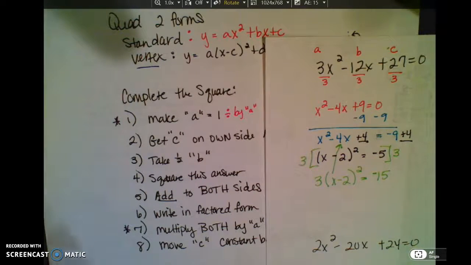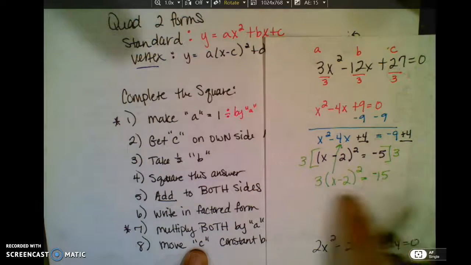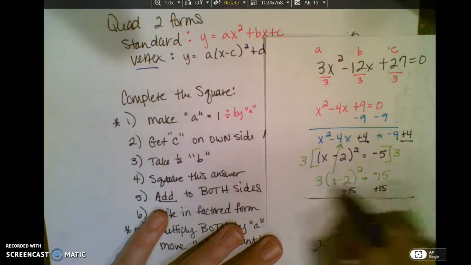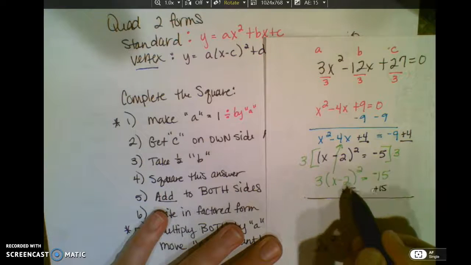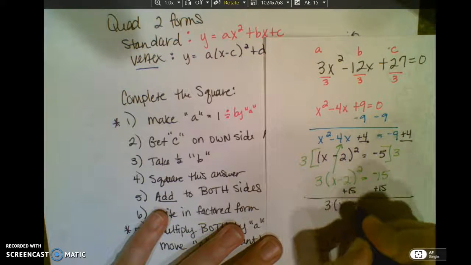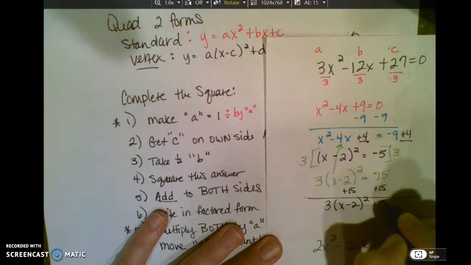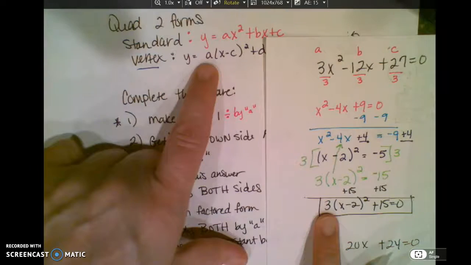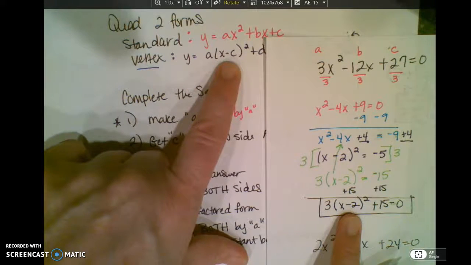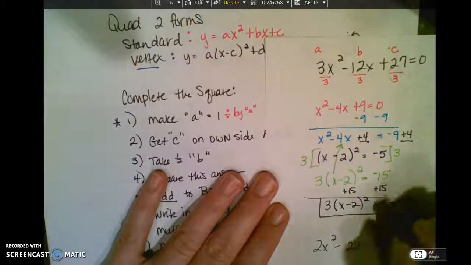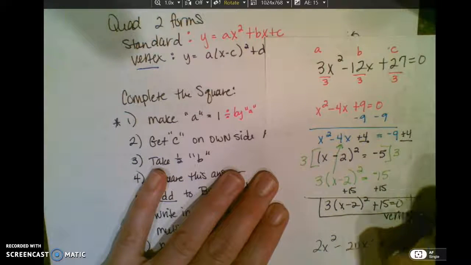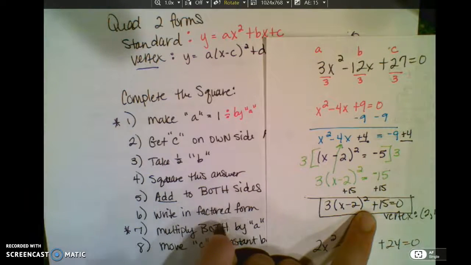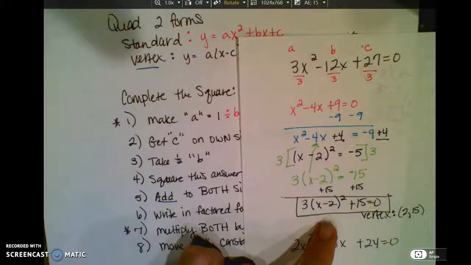And now I'm ready for the last step, which asks me to move c, this guy, back over with the factor, so I'm going to add 15. Again, 15 does not go with 3, it's multiplying, and it does not go with the factor, so that is 3 times x minus 2 squared plus 15 equals 0. That's vertex form. Notice I have A, I have C, and I have D. And the vertex, sometimes they will ask you for that. In this case, opposite of C, so it's 2, comma D, which is 15. So my vertex is 2, 15.